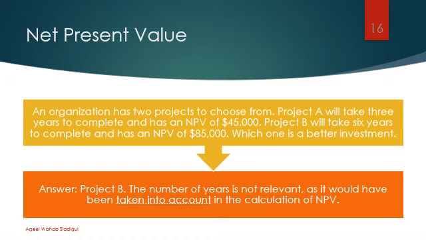In option A you have $45,000 as your profit, and in option B $85,000 is your profit. So any option which has the highest benefit or profit, obviously you will select that option.